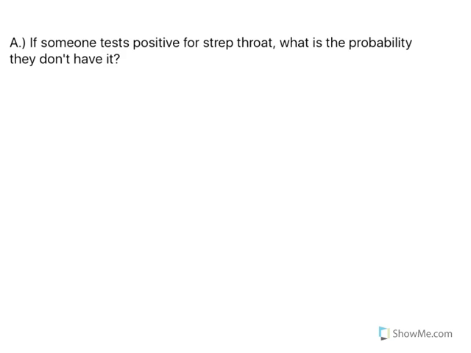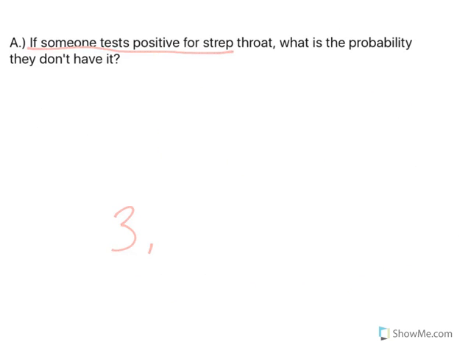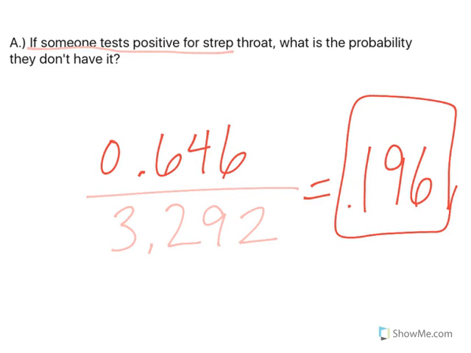So, letter A. If someone tests positive, so they're testing positive, we'll go back. This is how many people tested positive. So 3.292 is going to be my denominator. What is probability they don't have strep throat? Well, 0.646. That's how many millions, right, do not have strep throat, but they tested positive. So we have a 0.196 chance, or a 19.6% chance of being told, hey, you have strep throat, but you really don't have it. We call this a false positive.